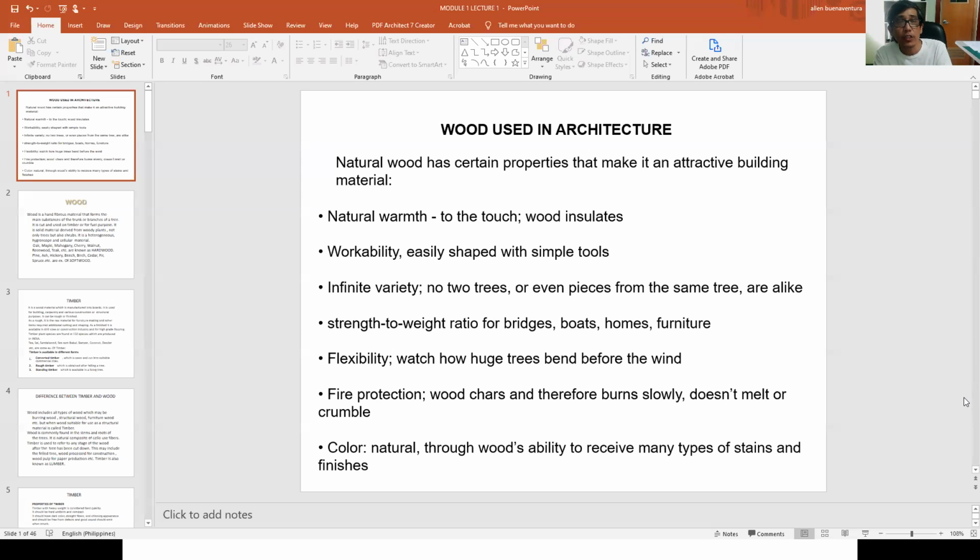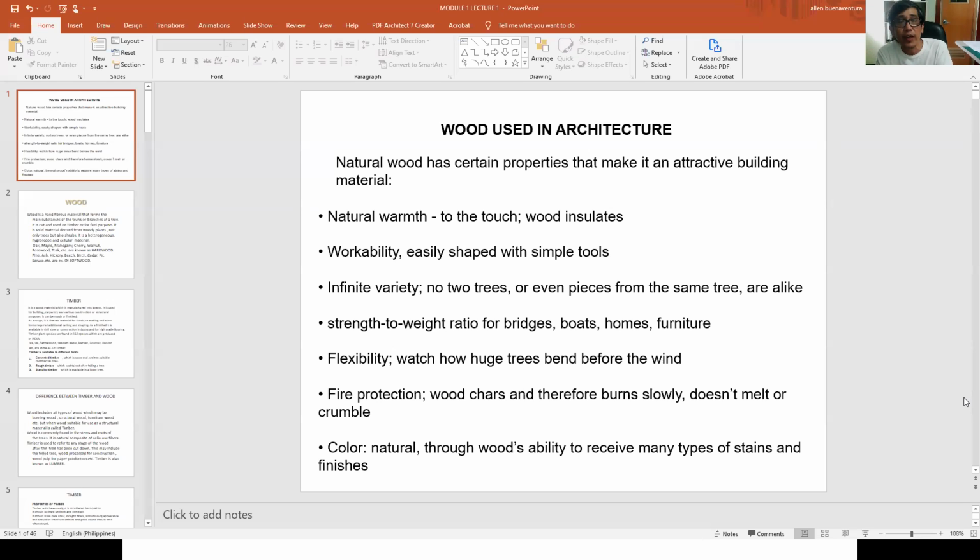So as you can observe, other countries have their specific type of trees. In the Philippines, we have specific types of trees that we commonly see. It's an endemic species in the Philippines.